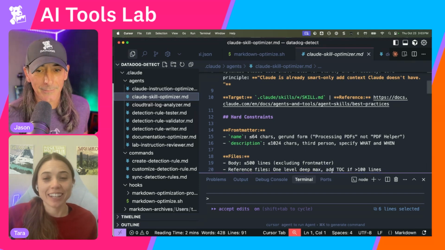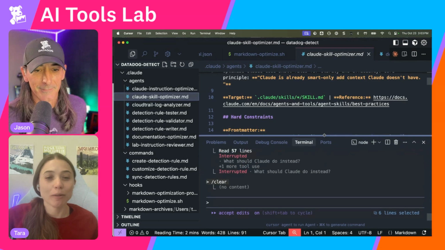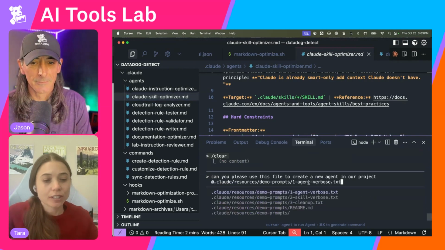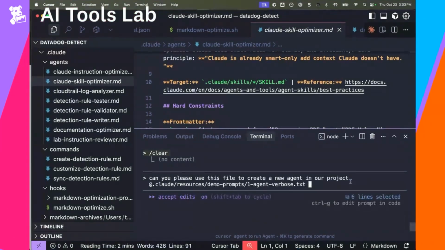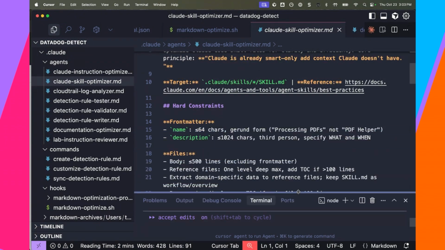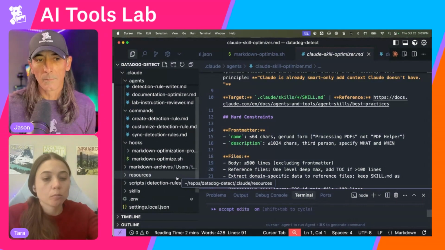Oh yeah, definitely. Okay, yeah, I learned this the hard way. Let me start this command that should hopefully show us an example, and then I'll tell you about infinite loops, my battle stories. Okay, so I have this demo prompt set up that's going to have Claude create a new agent for me the same way that I would ask it to create a sub agent. So let's run that for a minute, and while we're waiting for that, let's talk about infinite loops.